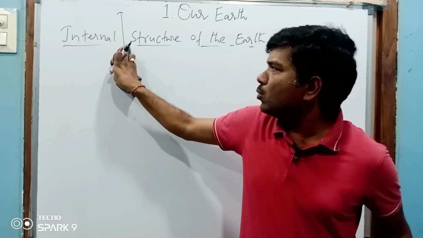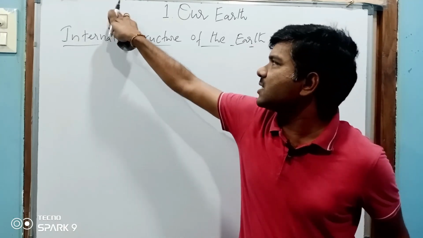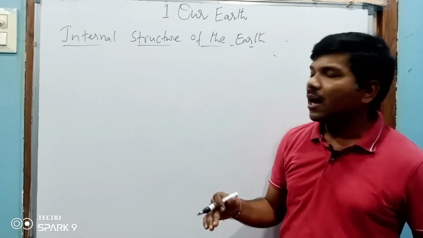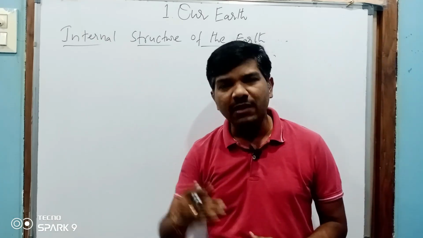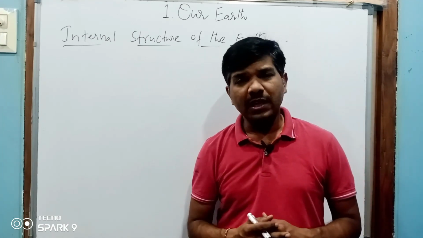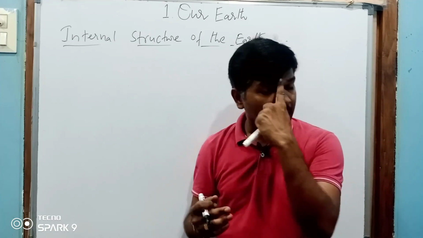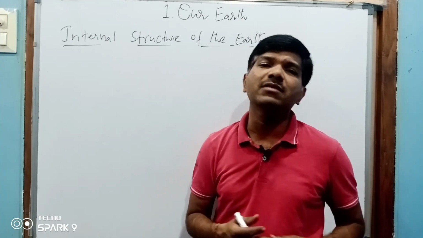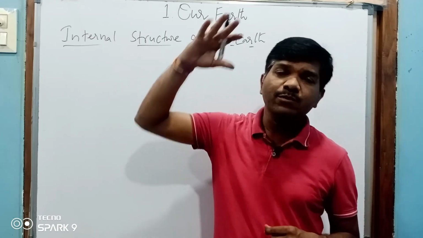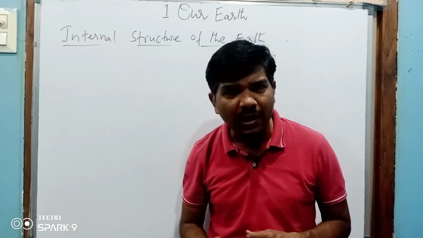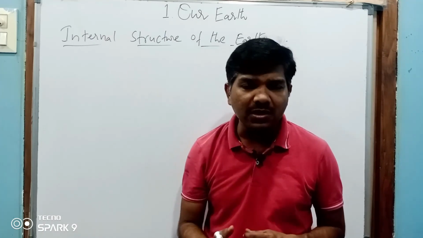To decide the radius, or to decide how much the temperature is increasing while we are going inside, was very difficult to know. It was very difficult to study and analyze the internal structure of the earth. We are analyzing space, different objects, planets, dwarf planets, comets, meteoroids, everything.